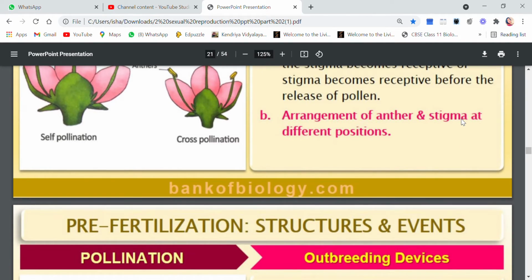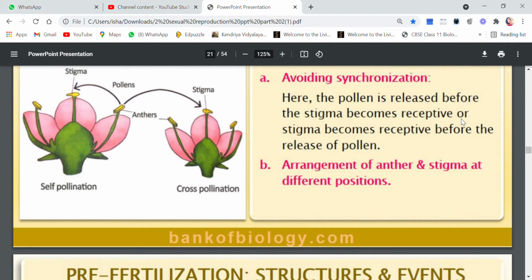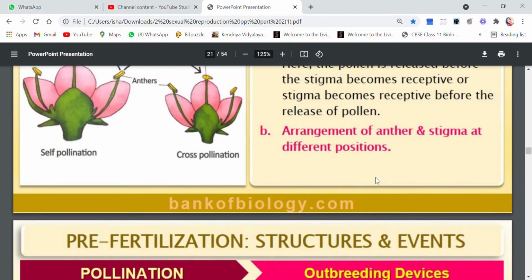The second one is arrangement of anther and stigma at different positions. Now you see, if the anther and stigma are not placed at the same height, or they are at different positions, then the chances of pollen getting onto the stigma will be lesser. Suppose the anther is small but the stigma is quite long, so again the chances of pollen landing on that stigma will be rare. So this arrangement can also help to avoid self-pollination.